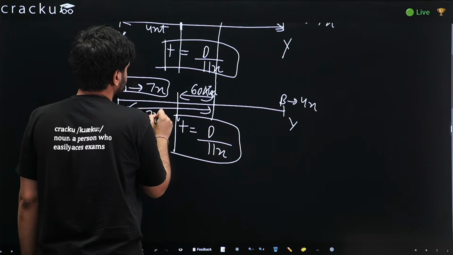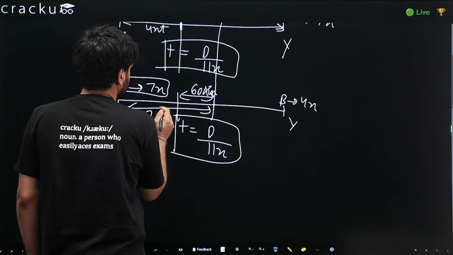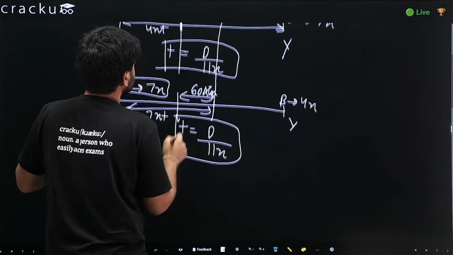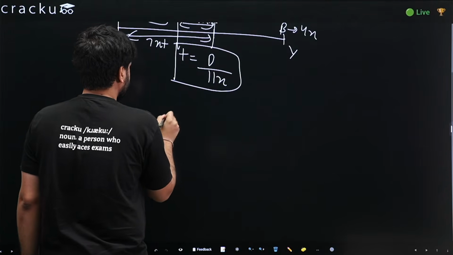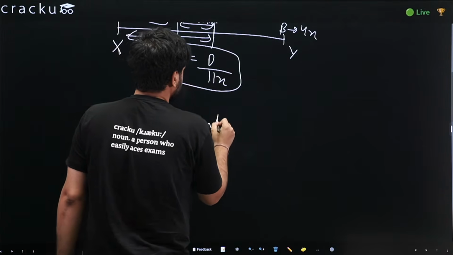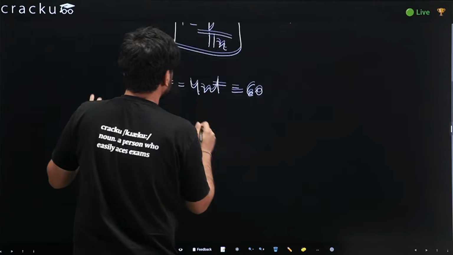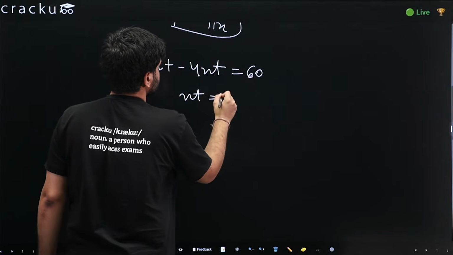It would be speed 7x into t. We know both distances and we know the difference. So let us write it: 7xt minus 4xt is 60. xt comes out as 20.